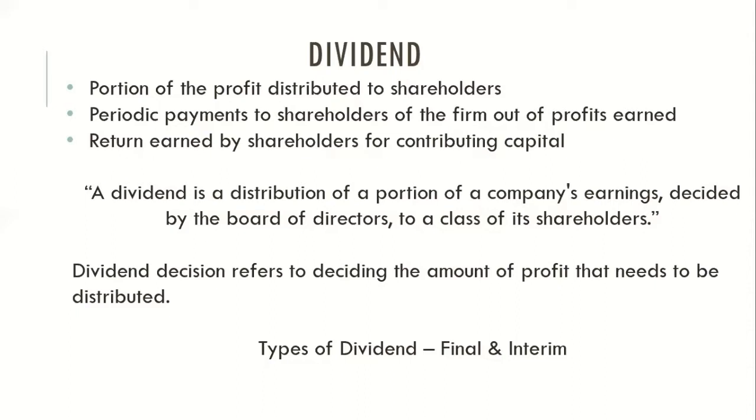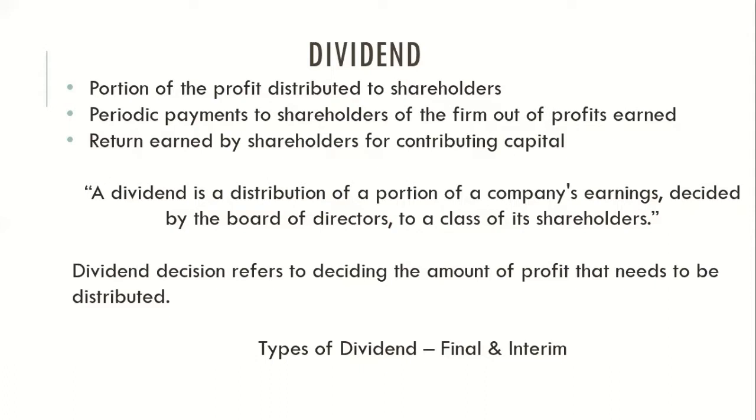Then there is interim dividend. Here the company's board of directors notices that the company is doing extremely well, maybe in terms of their projections or forecast. The company wants to keep the shareholders happy. In such cases, they would pay what is called interim dividend. So final dividend is paid after preparing books of accounts, and interim dividend during the financial year.